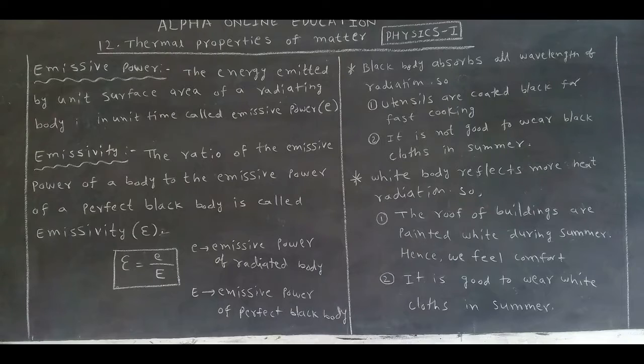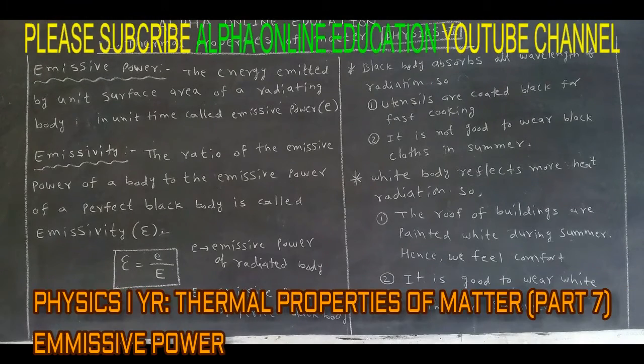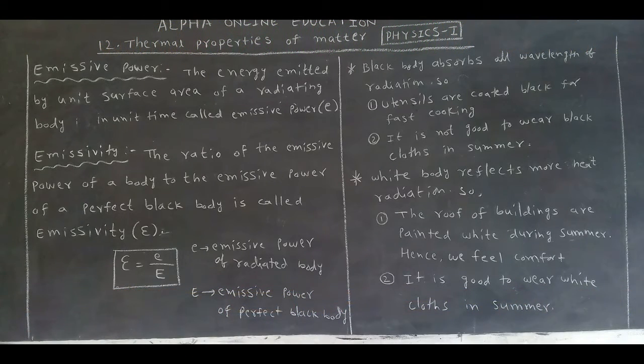Utensils are coated by black, and the white paint is coated on the roofs of buildings in summer. A black body absorbs all wavelengths, so the cooking is very fast. That's why utensils are coated black. A white body reflects more heat energy. That's why the roofs of buildings are painted white, so the room becomes cool and we feel comfort.